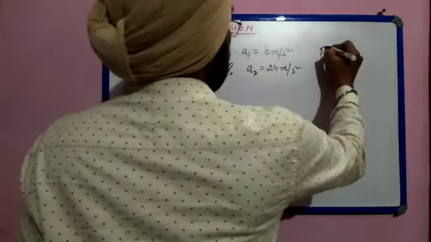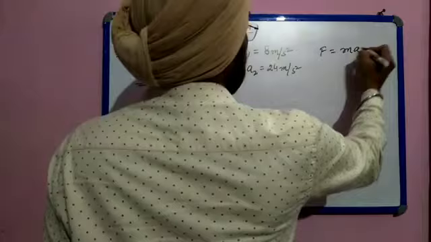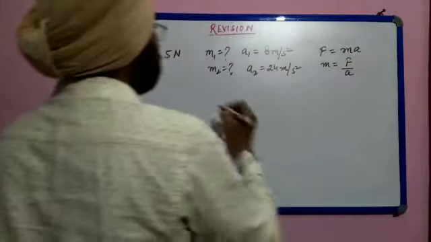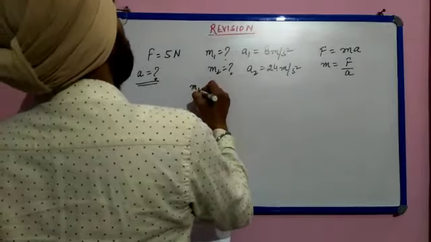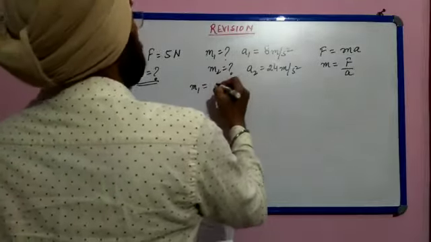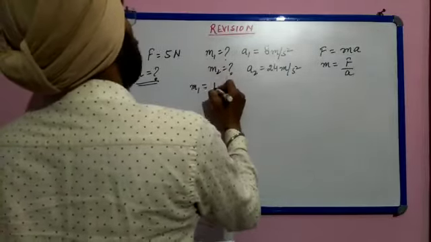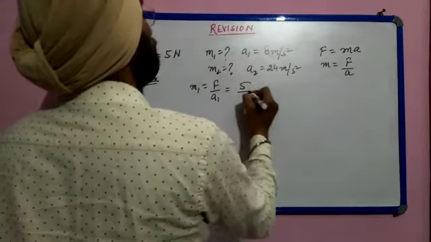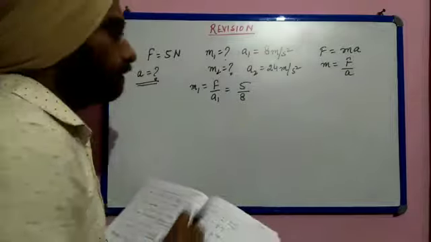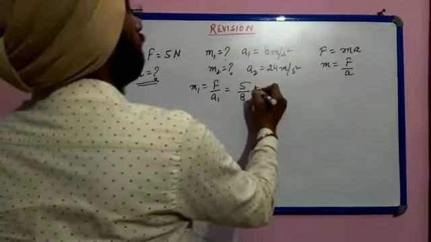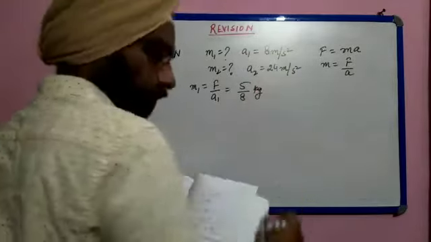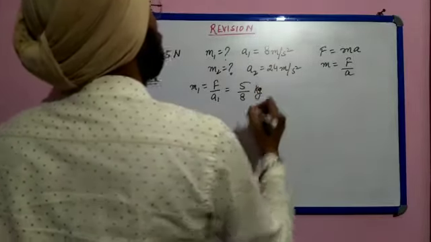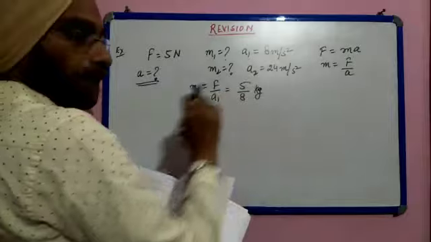Now we know F is equal to ma, so m is equal to F upon a. So m1 is equal to F upon a1, that is 5 by 8, so m1 is 5 by 8 kg.